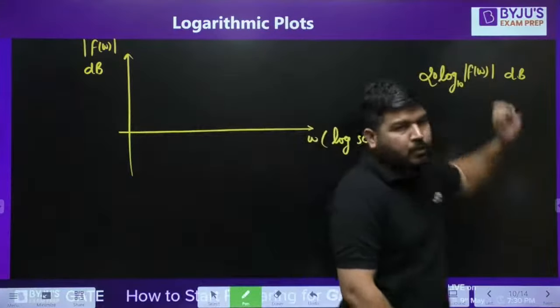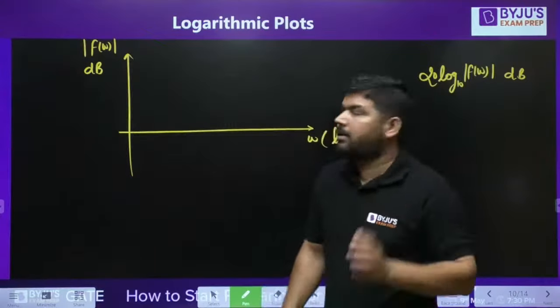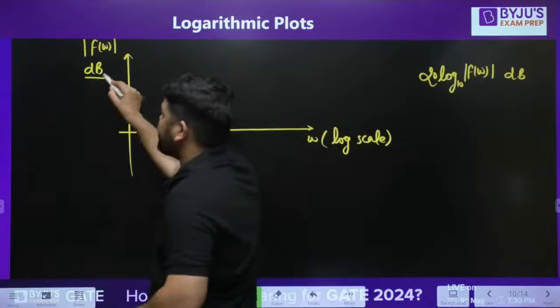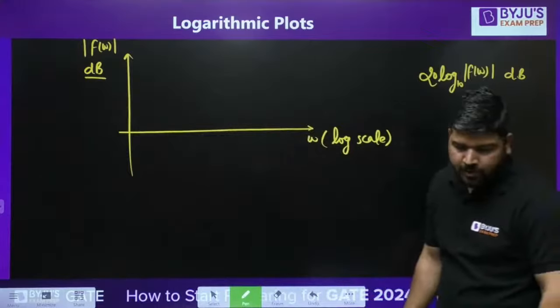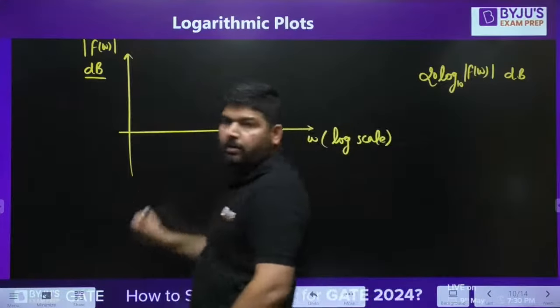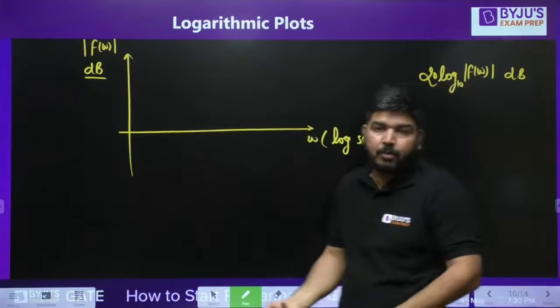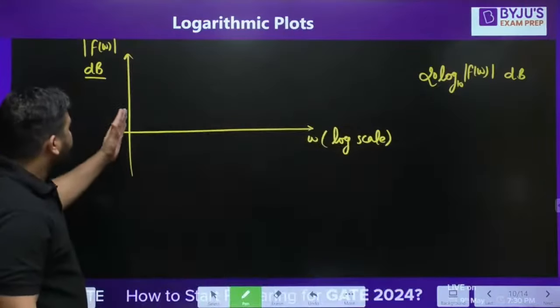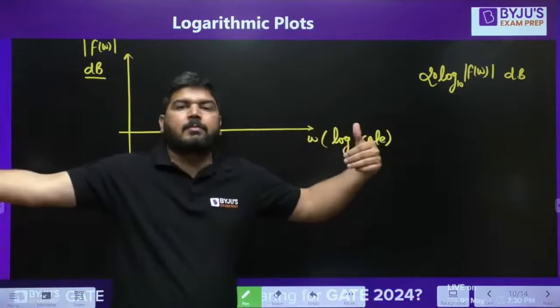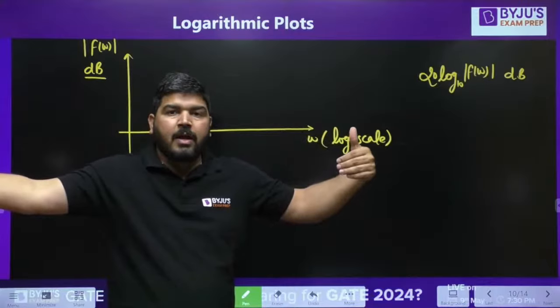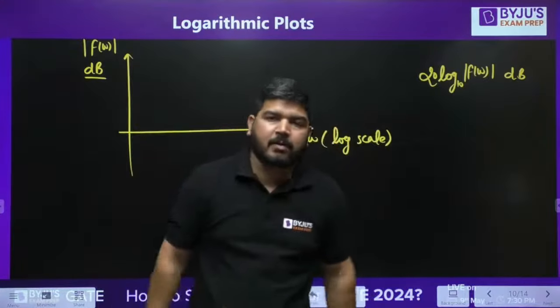So I told you how to convert any value into decibel. So this amplitude has to be in decibel. You have to take this amplitude in decibel. The good point is, in decibel, you can represent these points. I mean, a large actual value can be converted into a small decibel value.